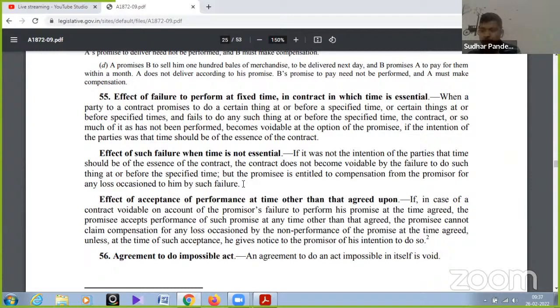The question was, in a contract in which time is not of the essence, the failure to perform the contract before a specified time. Option A, contract will become void. Option B, promisee is entitled to compensation from the promisor for any loss occasioned to him by such failure. So the answer to question number 37 will be B for Bangalore.